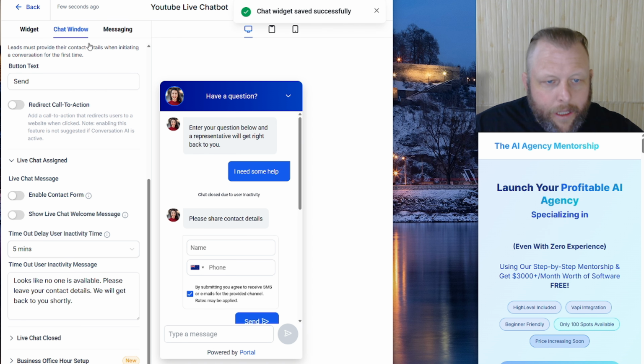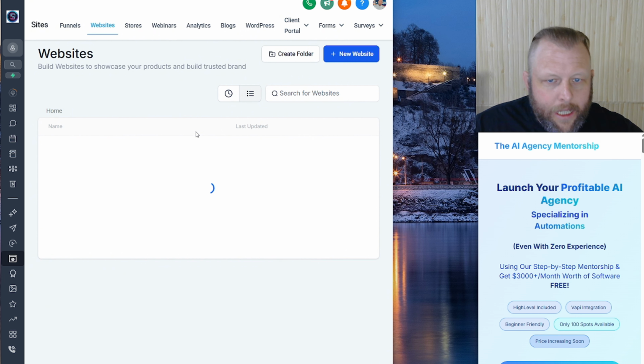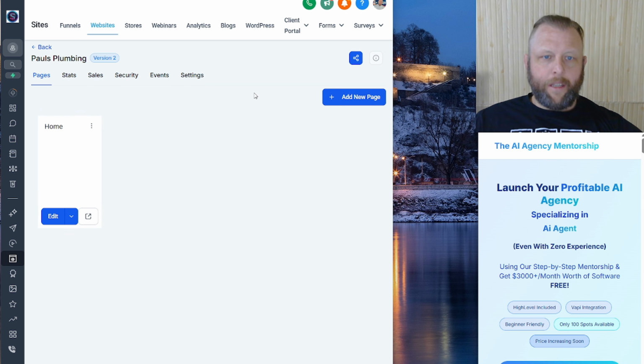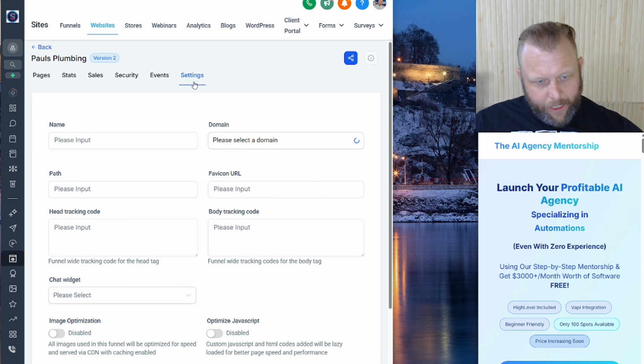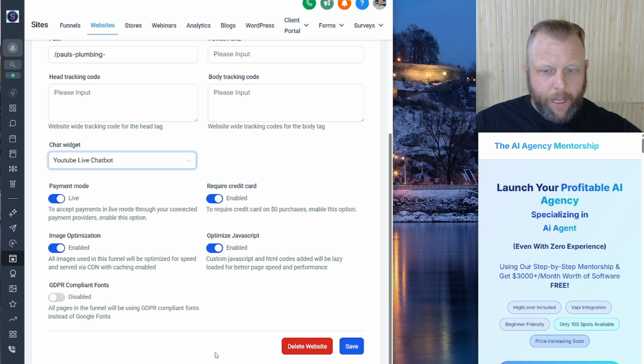Hit the save button, come back in here. We're going to quickly select a website. So we're going to come to websites, then the plumbing one in here. And I'm going to come to settings and select the chat widget that we want, YouTube Live Chatbot Tester. Hit that save button in there.